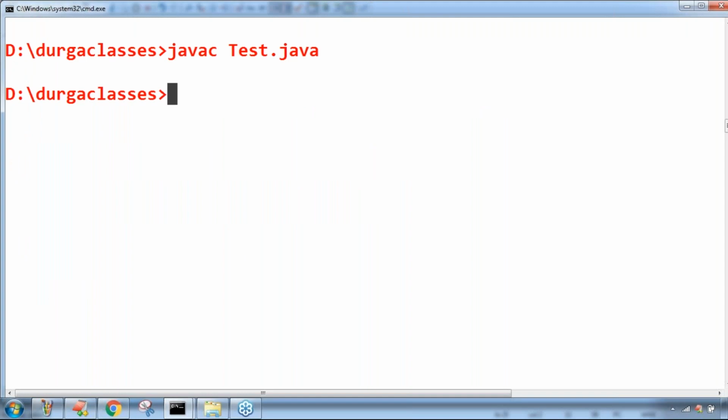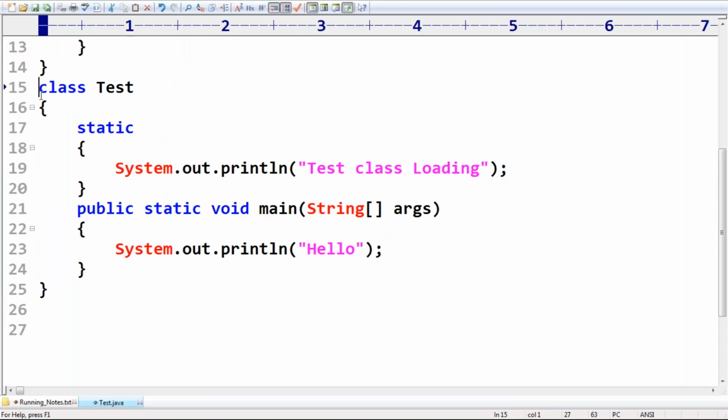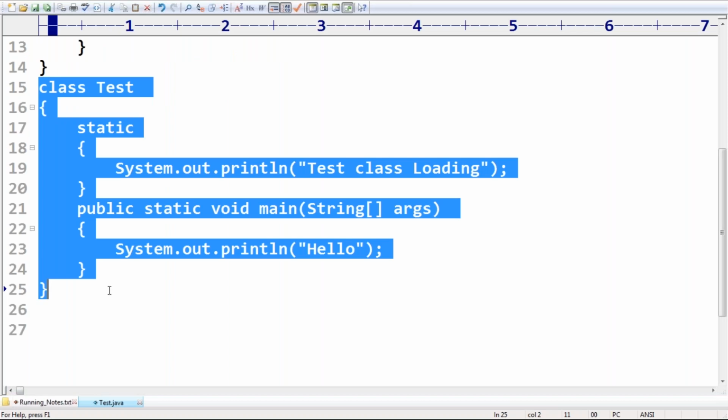Now my target is, observe very carefully, java Test. Can you please tell, will only Test.class be loaded, or will Student and Customer also be loaded? No, only Test, because inside the Test class we are not using Student. So all .class files won't be loaded. Remember it, only required .class files will be loaded.